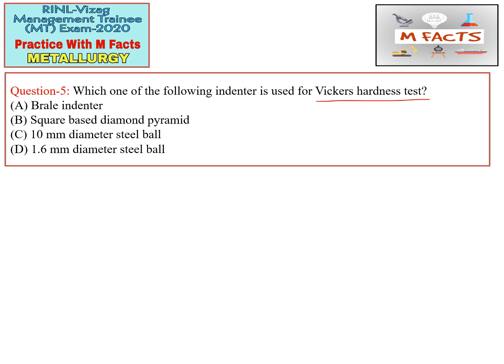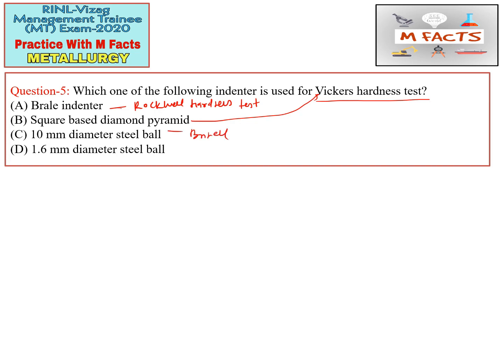The Brale indenter is basically used for the Rockwell hardness test. You must have heard about the Rockwell hardness test; in that test, a Brale type indenter is used. The square base pyramid is basically for the Vickers hardness test, and the 10 mm diameter steel ball is for Brinell hardness.